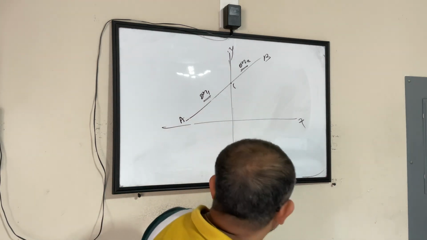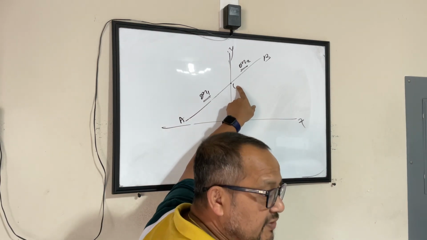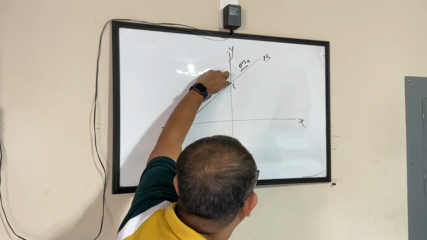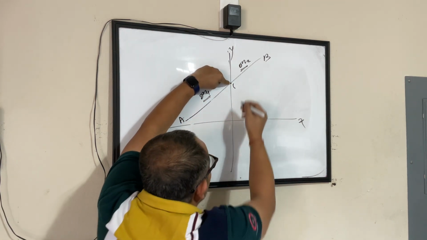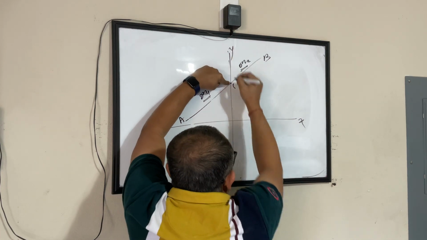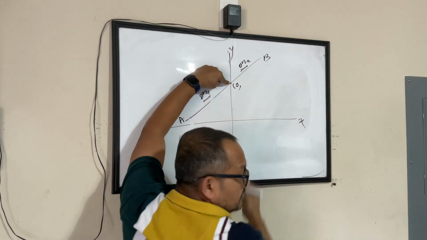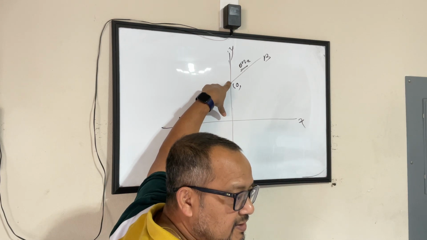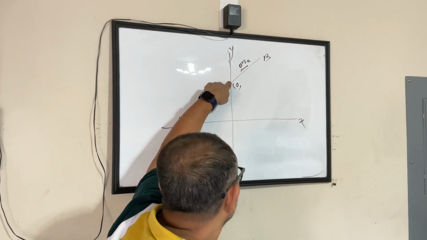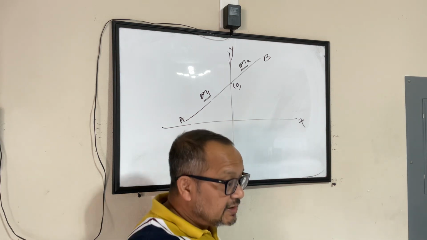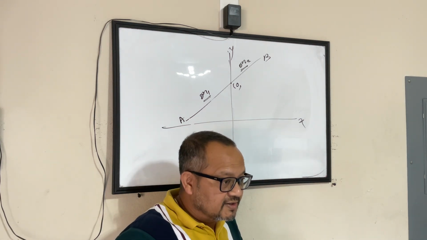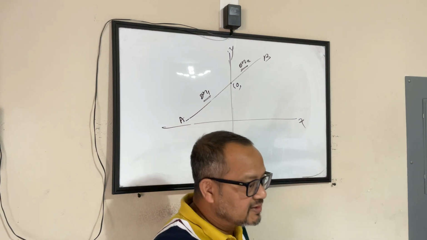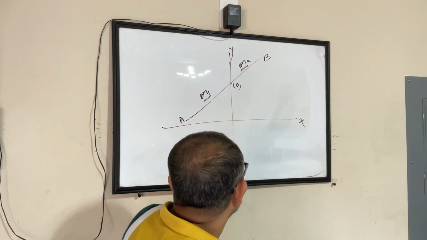See here, if you have to find the point of intersection, meaning the value at this point, one thing is for sure: anywhere on the y-axis, the x value will be 0. You have to only find out the y part of it, correct? Now, there could be 5 different ways to solve it. Let's pick up the way that we have learned now.